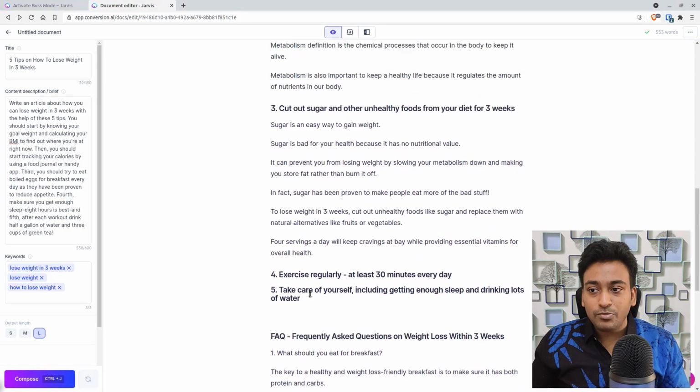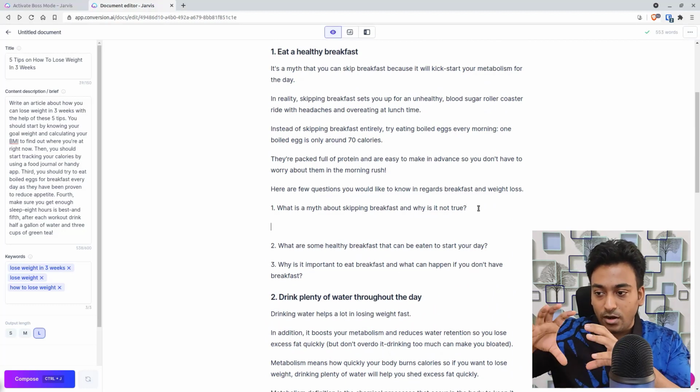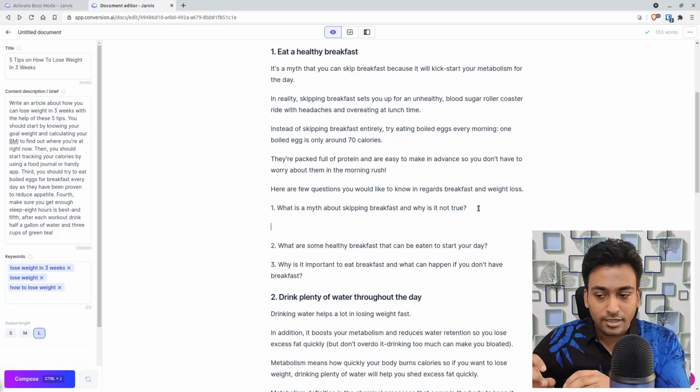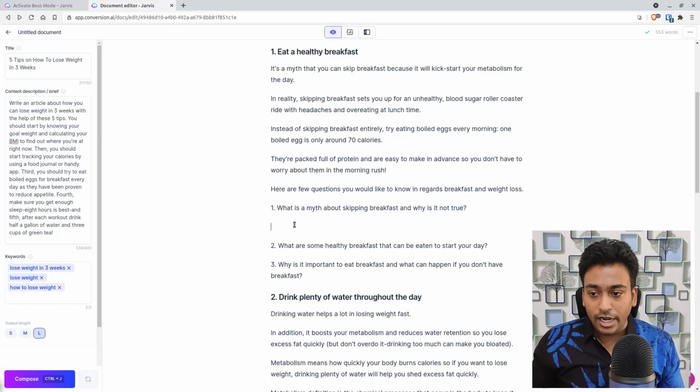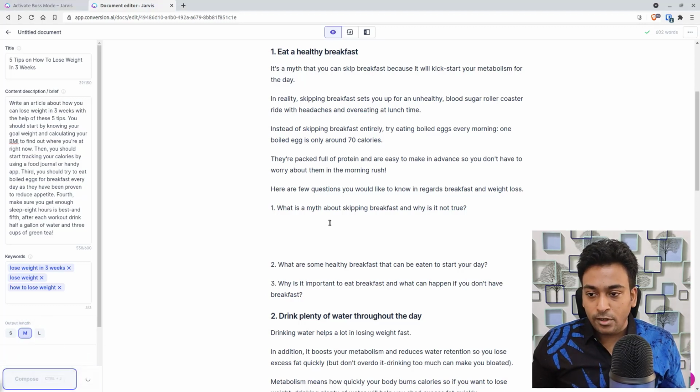And not only that, it will work with super focused questions also. For example, this question where I'm just talking about one particular niche, I can use this also to answer with Jarvis. Let's see whether it is able to understand without me giving any context. I'm just going to keep it in medium and click on compose. The question is, what is the myth about skipping breakfast and why is it not true? Let's see whether it can figure it out.